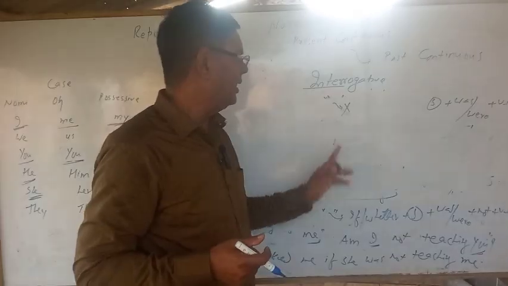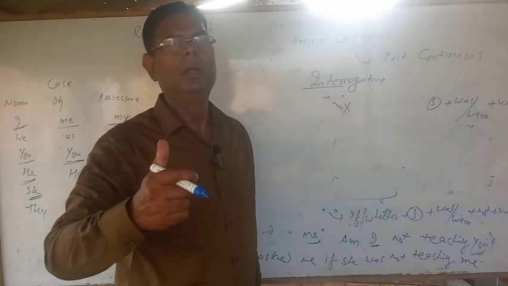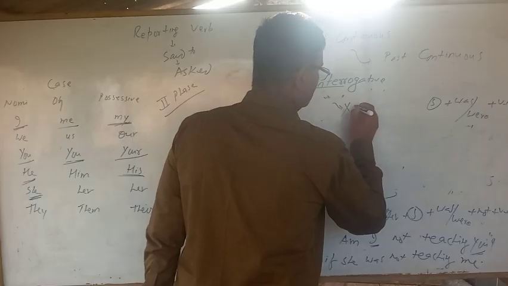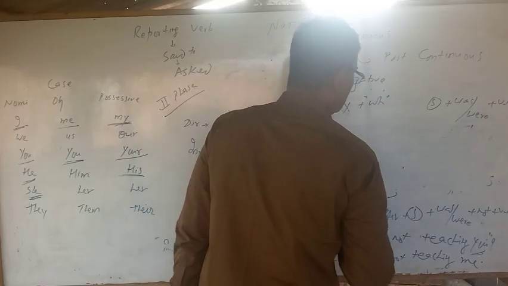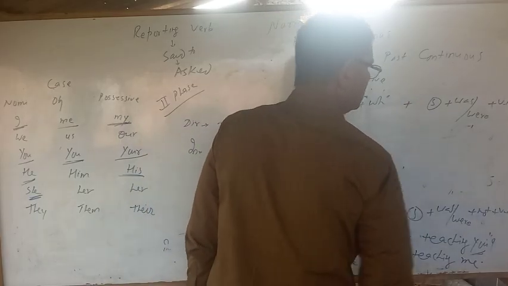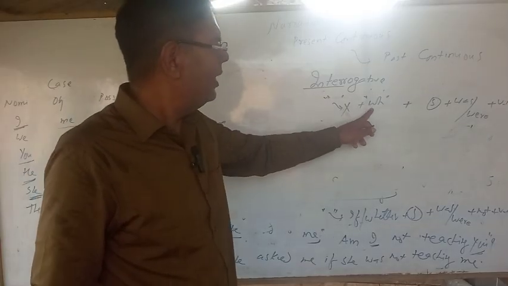Now second phase interrogative sentence, WH. It will start with WH. What are you doing? In present continuous, past continuous, what were you doing? Okay, for WH for inverted comma we will use nothing. We will use WH plus subject, then was, were, before, and this part of the sentence.